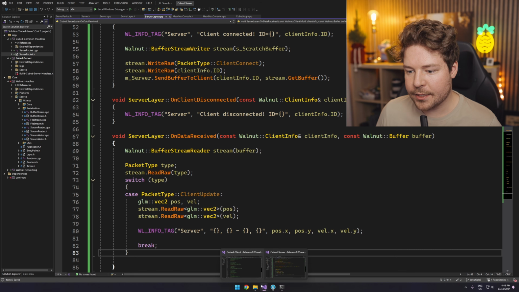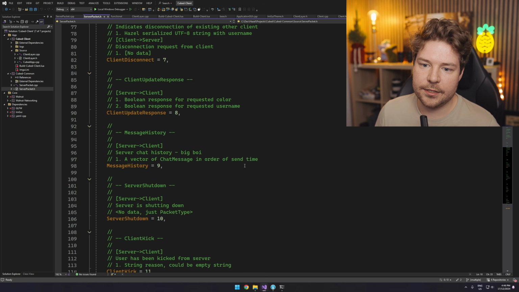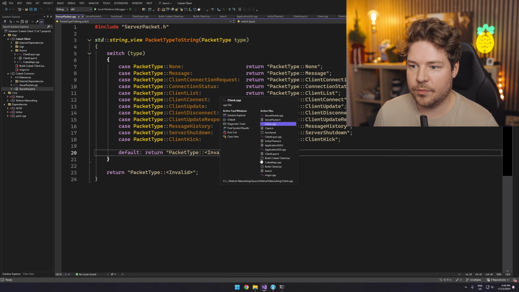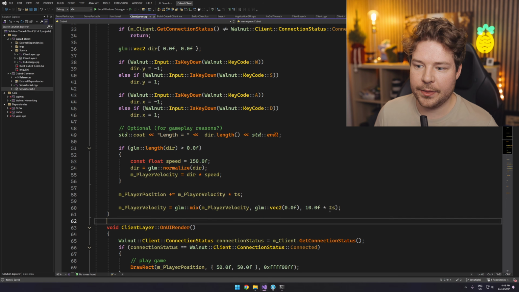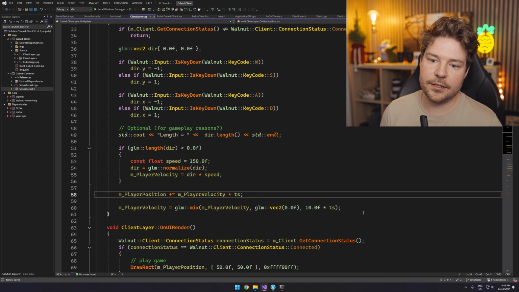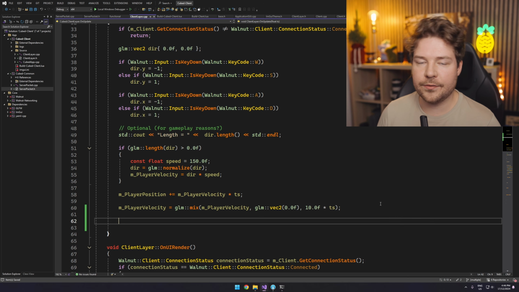And then player side, right? Or rather client side, we just need to send that data. So if we are in fact connected, then we're obviously over here, and we can basically just send the player position and velocity at the end of this if we want to.